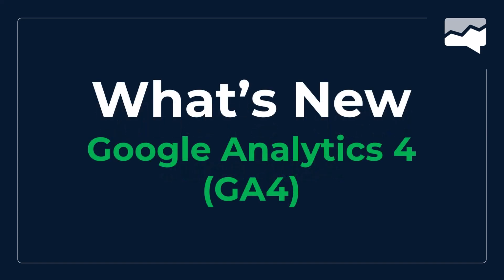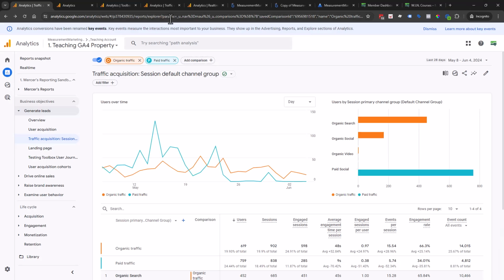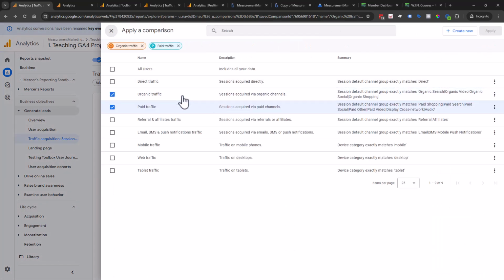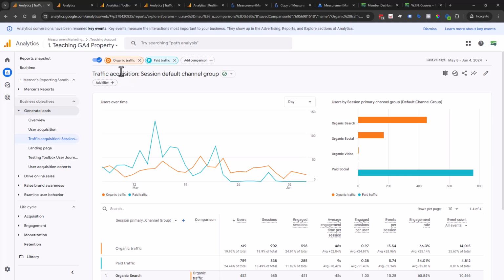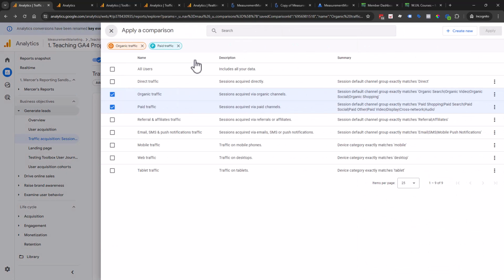And as always, we're going to kick off with Google Analytics 4. Here inside of Google Analytics, we do have several updates that we want to go through. Here we are inside of our reports and we have two different comparisons. I just chose these comparisons to show you what we're talking about when we say comparisons. So one of the updates that we now have is that if you are an administrator, you